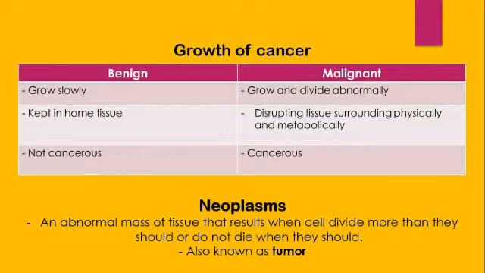Neoplasm. A neoplasm is an abnormal mass of tissue that results when cells divide more than they should or do not die when they should. It is also known as a tumor.